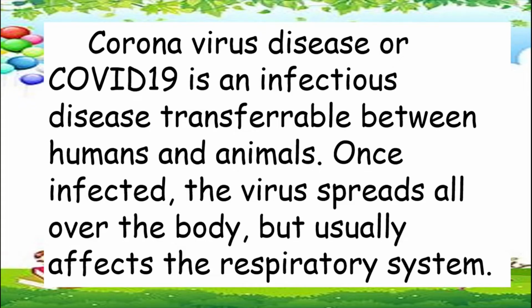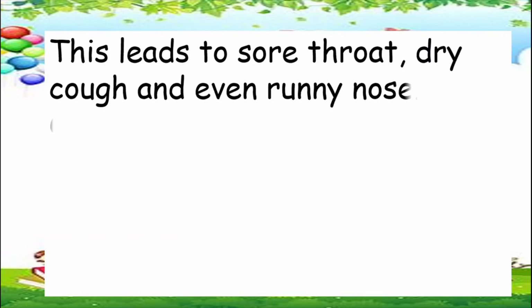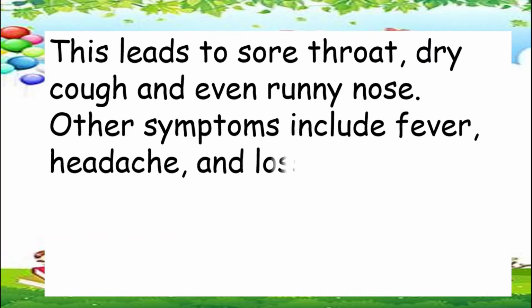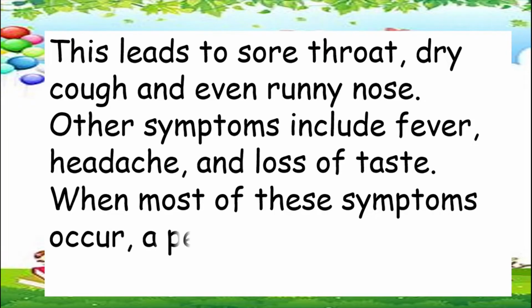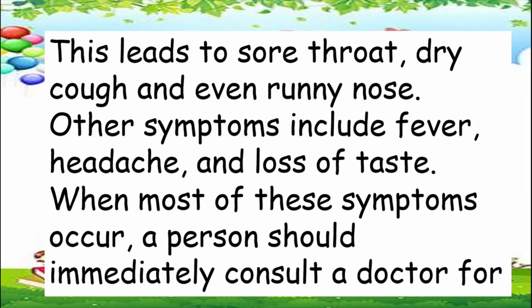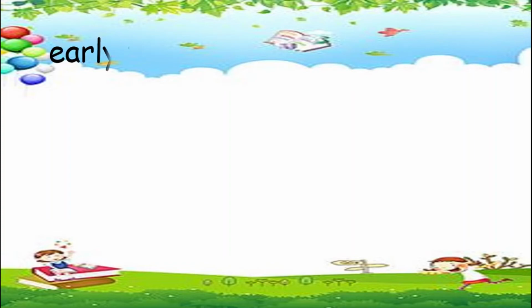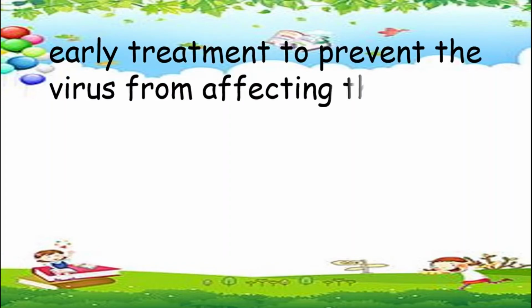Once infected, the virus spreads all over the body, but usually affects the respiratory system. This leads to sore throat, dry cough, and even runny nose. Other symptoms include fever, headache, and loss of taste. When most of these symptoms occur, a person should immediately consult a doctor for early treatment to prevent the virus from affecting the body.